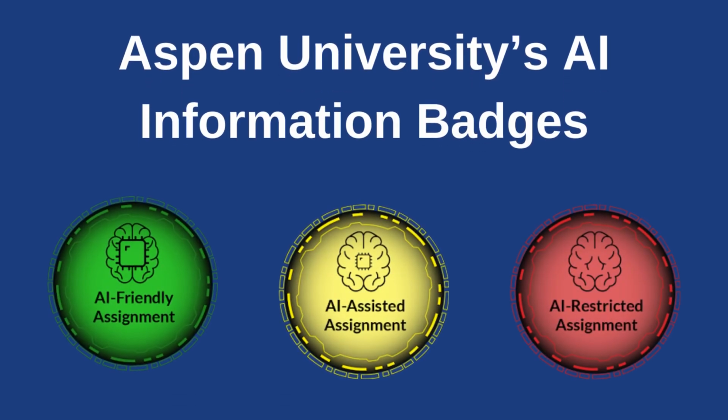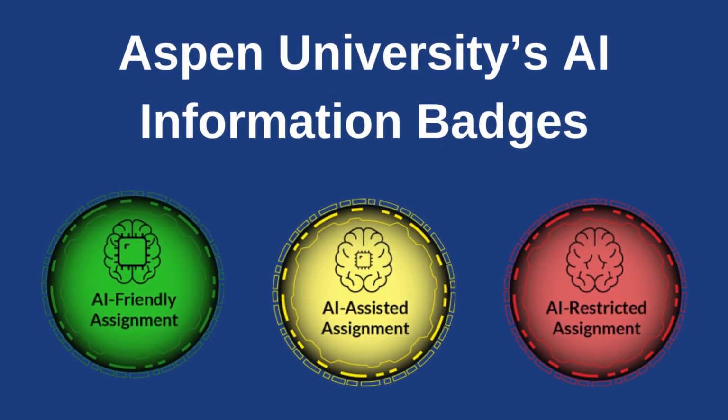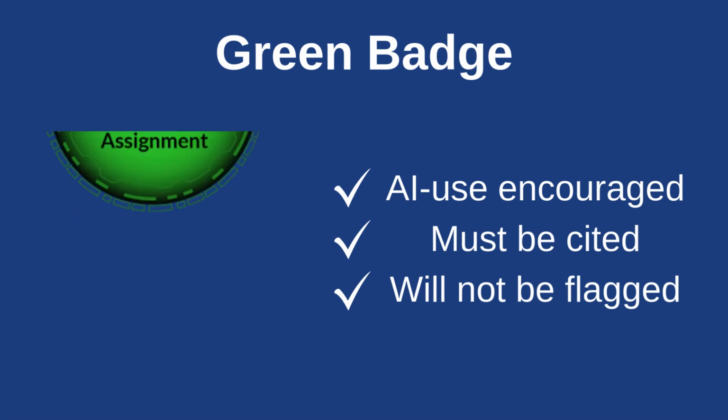Aspen University is adding information badges within each course. These badges show the extent to which AI can be used on your assignment. The green badge shows that AI use is allowed and encouraged for the assignment. These assignments are made to help develop digital literacy skills. The use of AI should be cited, and AI use will not be flagged for plagiarism.